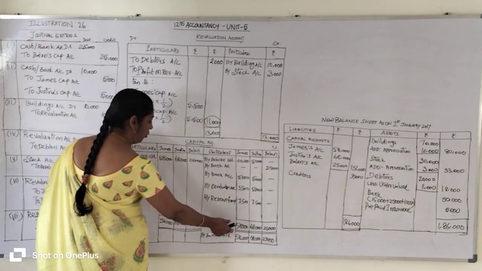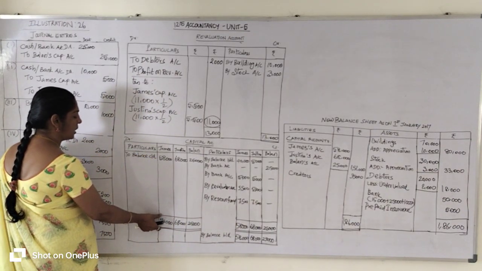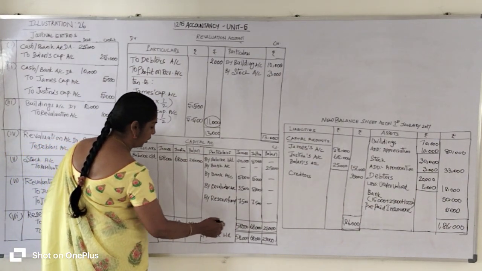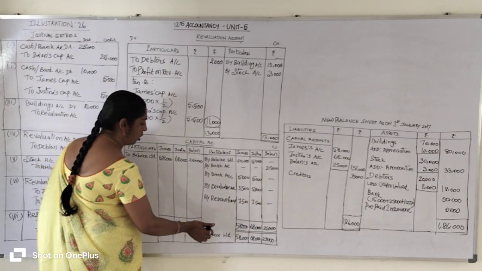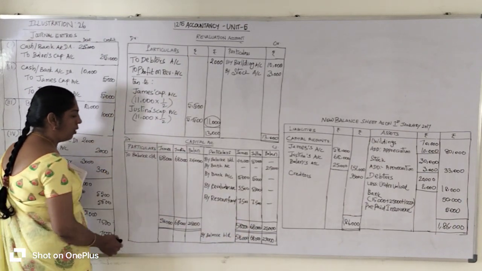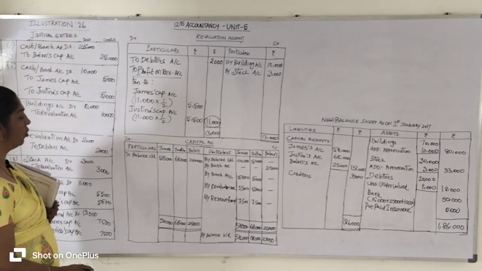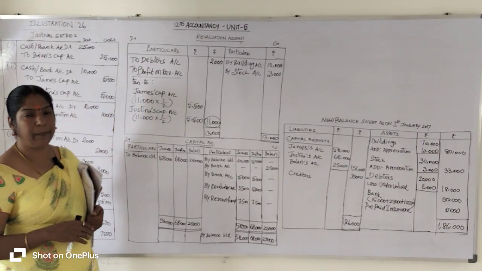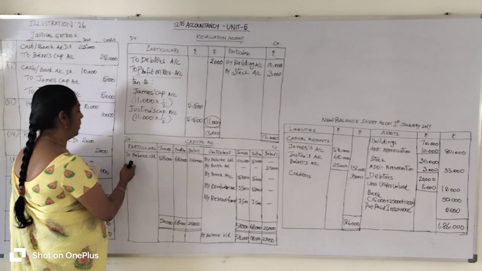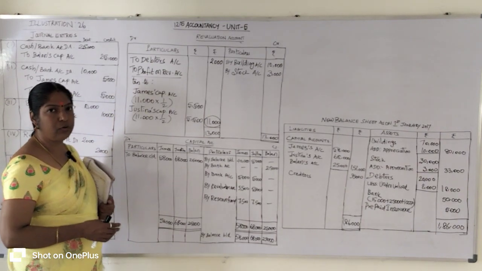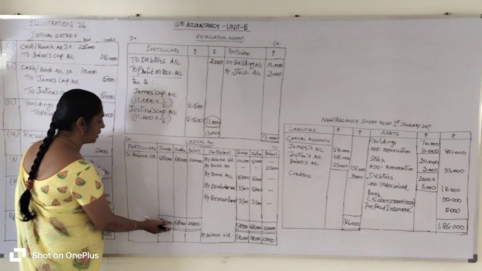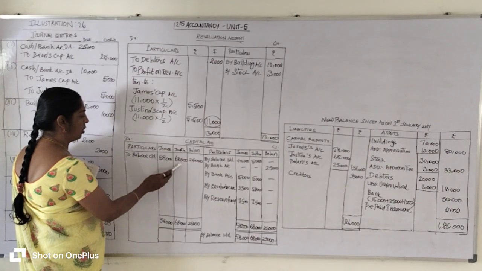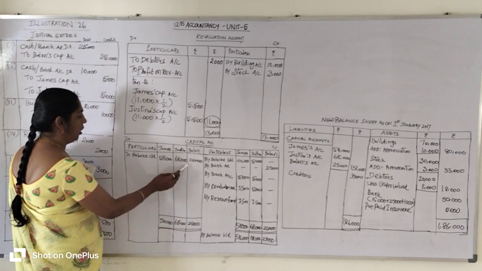The same total amount we are going to enter on the debit side in the same horizontal line, 58,000, 68,000 and 25,000 respectively. After entering the total, below the total you are going to draw the double line. Okay, that is denoted as total. After entering the total, on the lesser side we are going to find the balancing figure. Lesser side means the debit side. On the debit side we don't have any value. So what we have to do? We are going to enter the balancing amount on the debit side column. Okay. So 58,000, 68,000 and 25,000 we entered.